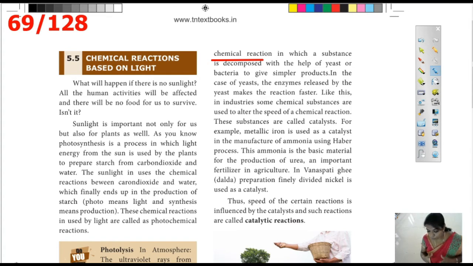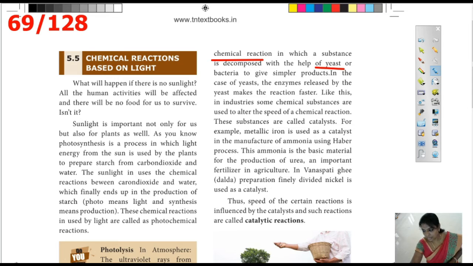The yeast makes the batter sour, and this process is called fermentation. Because of the yeast, the batter is ready to make idli or dosa. The enzymes released by the yeast make the reaction faster.